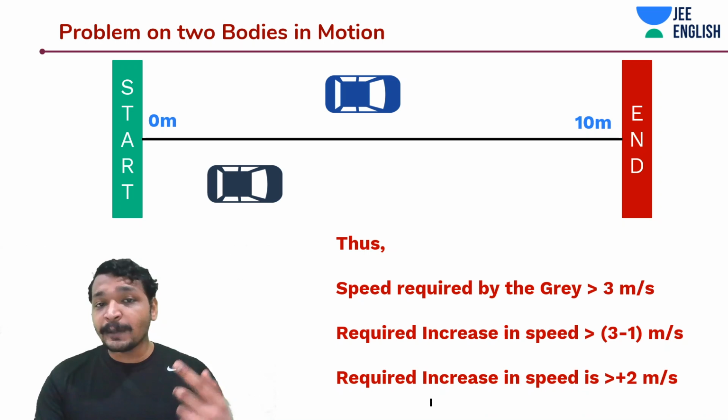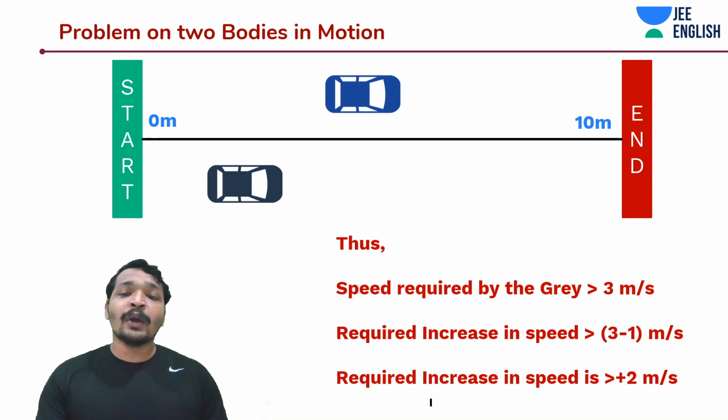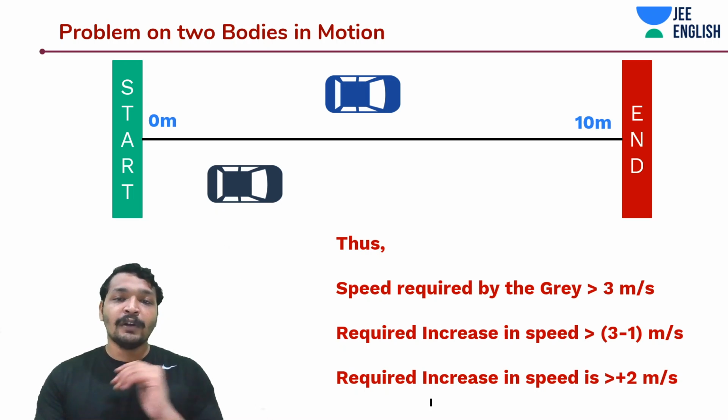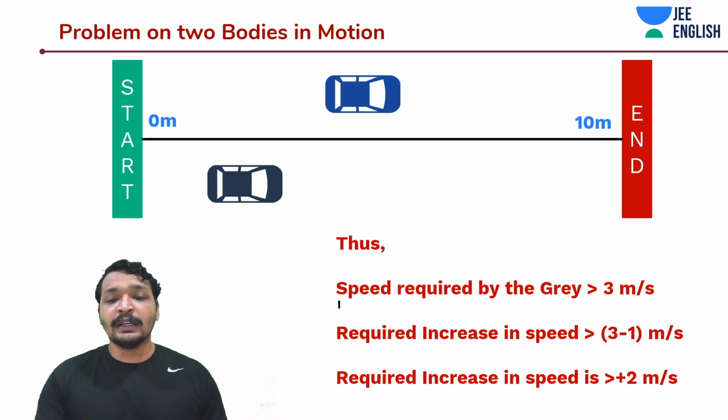And what is the additional speed? You yourself on the car were already having 1 meter per second. Now you would subtract the 1 meter per second from the 3 meters per second to solve the tricky part of the problem. So you need an additional speed, or an increase in speed, of 2 meters per second.